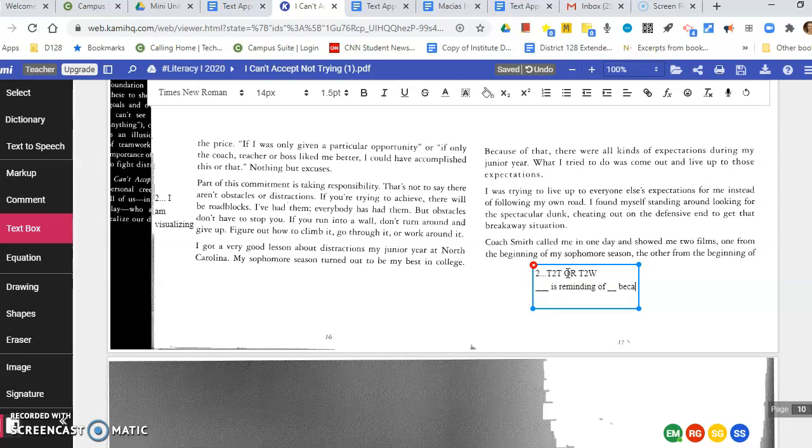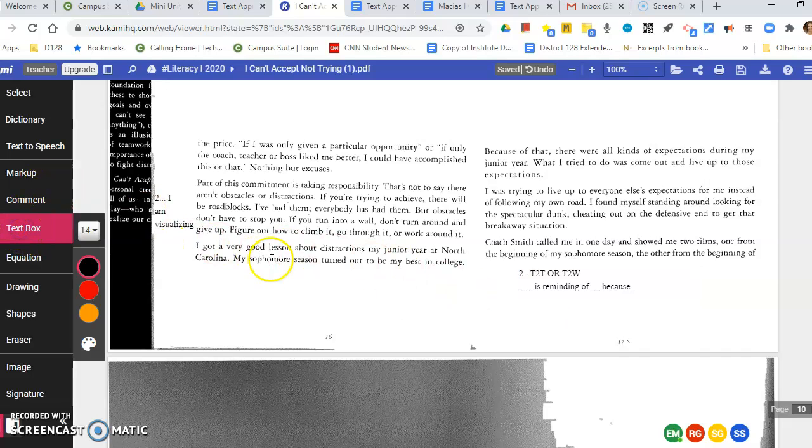And it's really important to make nice specific connections. So avoid vague things like, oh, this reminded me of a movie I saw. Instead say, when Michael Jordan says this, it reminds me of this movie I saw because of this. Make a really nice, precise connection. So one annotation we just added was a text to self or a text to world. Go ahead and pause.